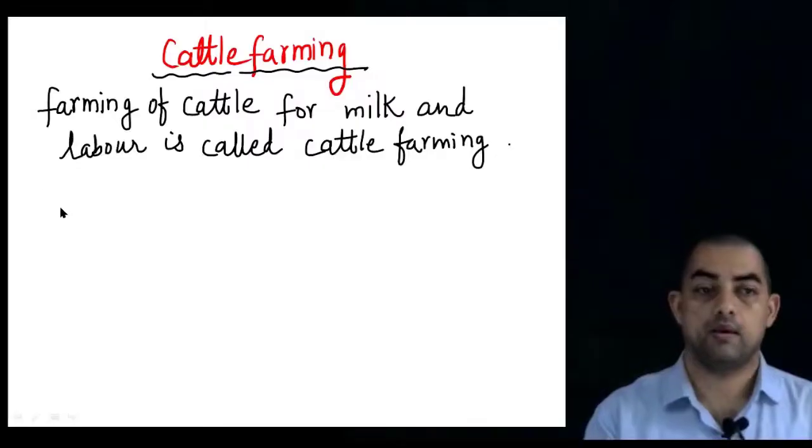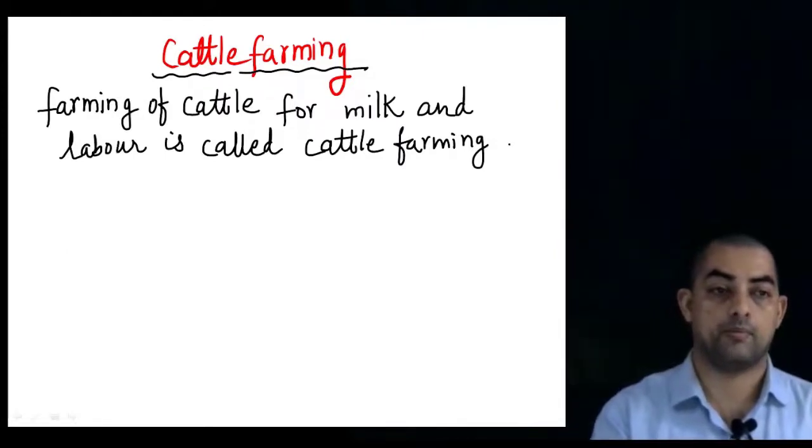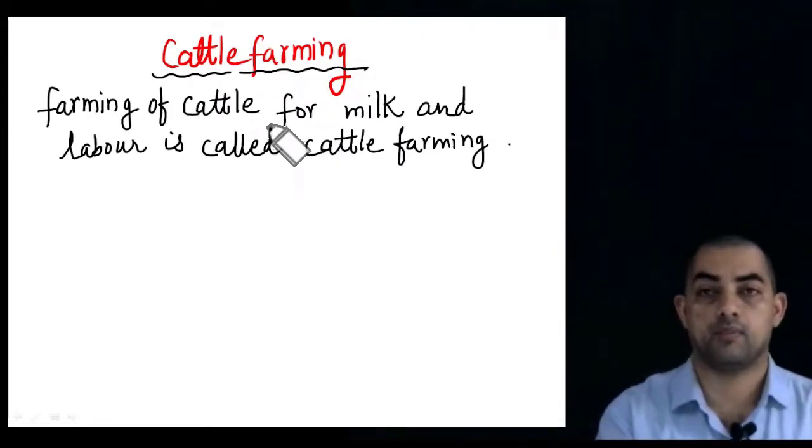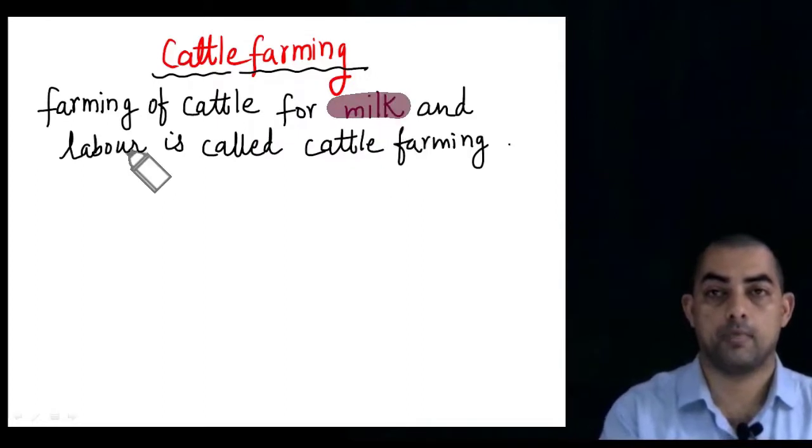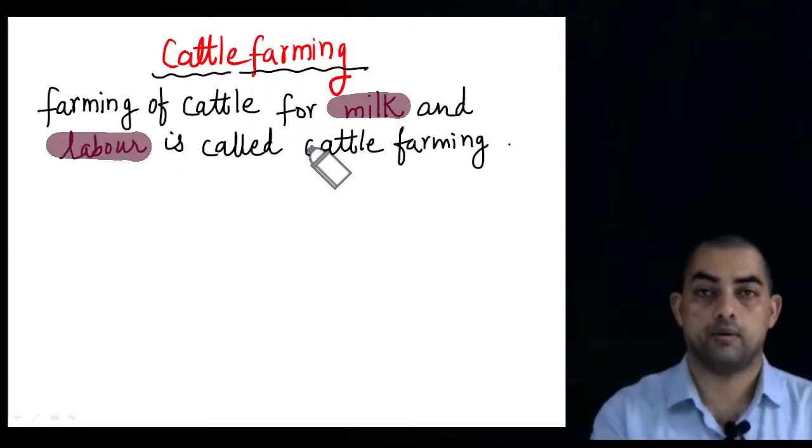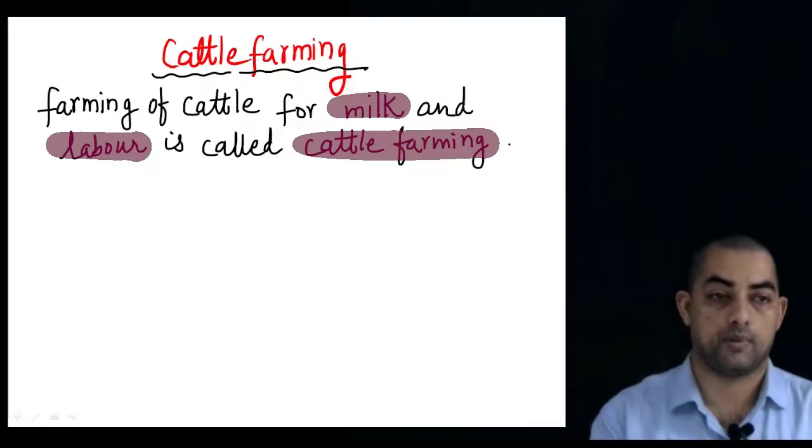Let's start with that. Farming of cattle for milk and labor is called cattle farming. So two important things for which cattle farming is done are milk and labor. That is the main purpose of cattle farming.